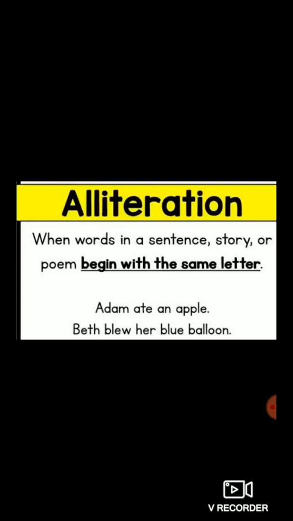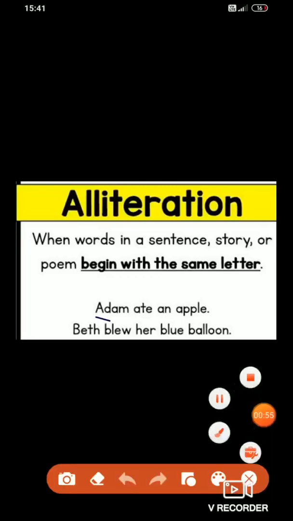Adam ate an apple. So students, in this sentence, the first letter is repeated in every word. You can see the first letter A is repeated in each word. That's why it is known as alliteration.